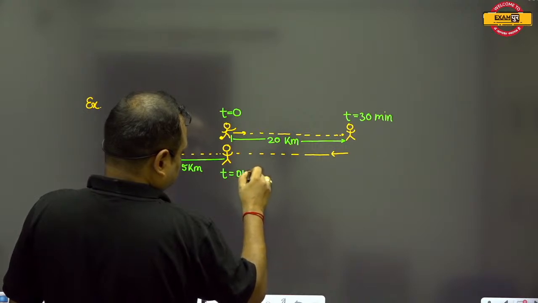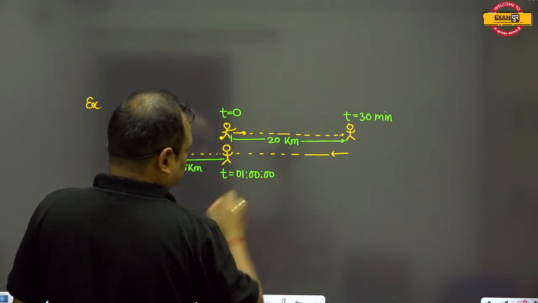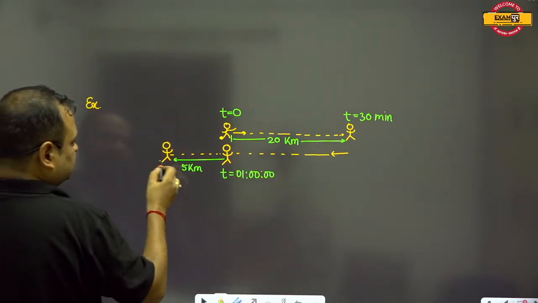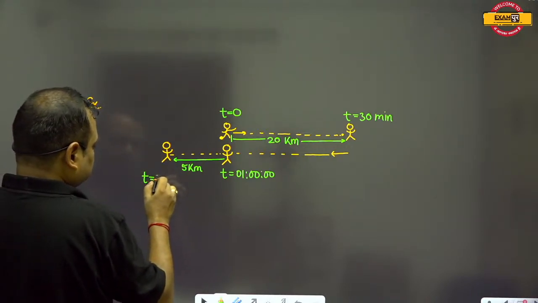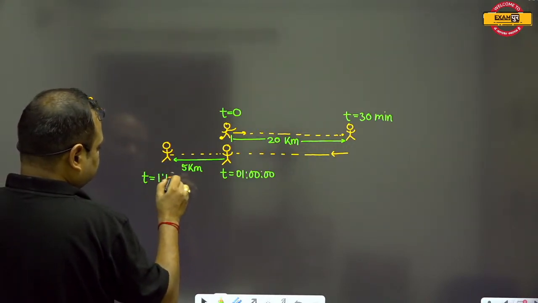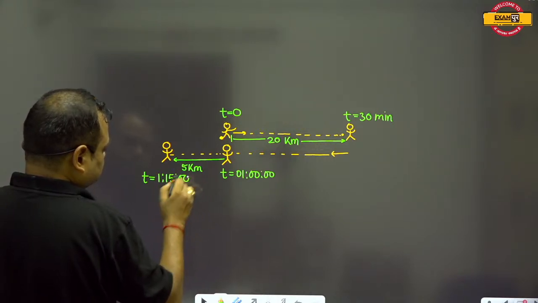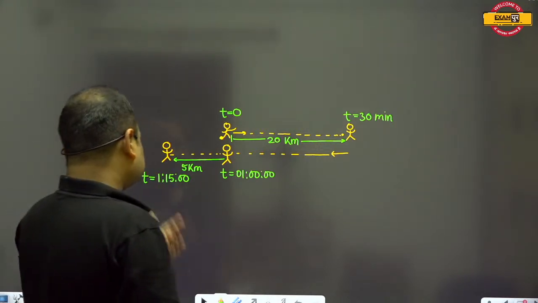So when he reached this place, the time was 1 hour 15 minutes.